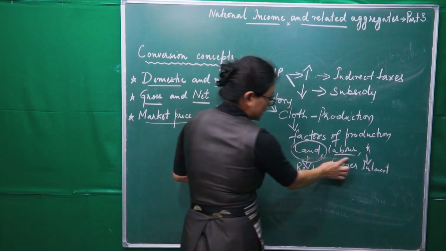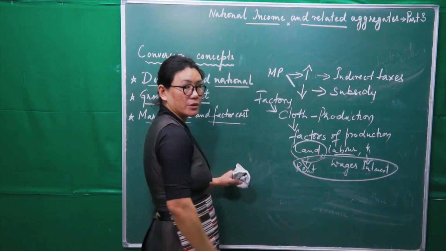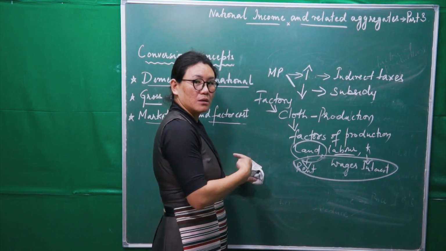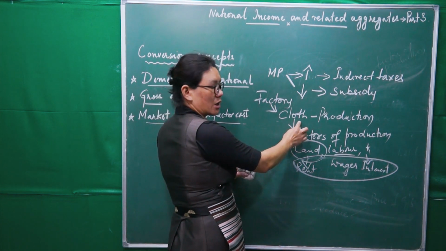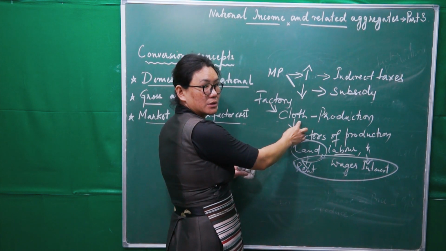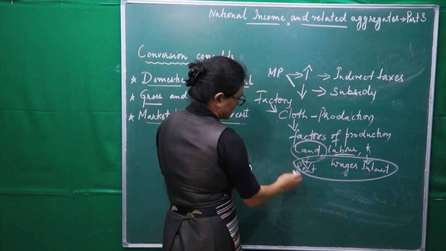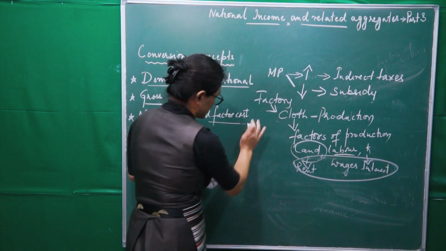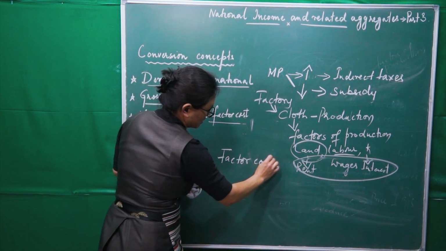Now, this one is the expenditure, right? This is the expenditure which is incurred by me, the producer, on the production of clothes. Right? Now, this is nothing but, I said, the factor cost.